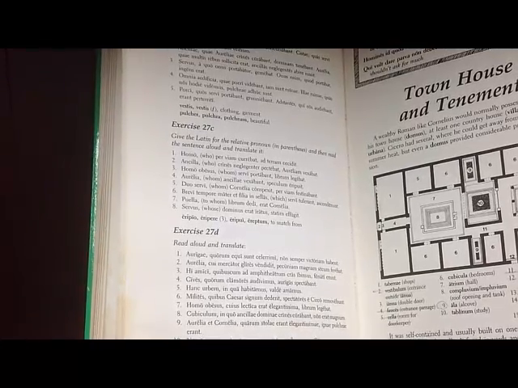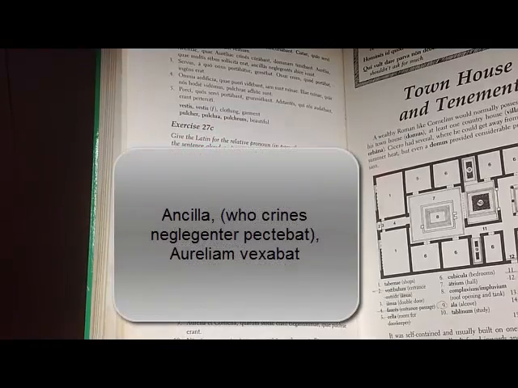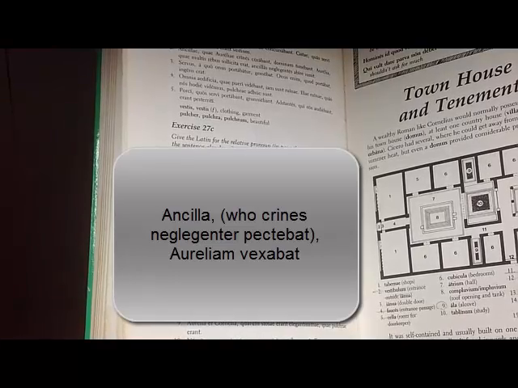Alright, now let's look at the second one. Ancilla, blank, crines negligenter pectebat, Aureliam vexabat. So we look at this again, and again, we translate the part of the sentence that doesn't require the relative clause first. So, Ancilla Aureliam vexabat. The slave girl was annoying Aurelia. Now, if you were tempted to translate Aurelia as the subject, well, it ends in am, and it's a noun. It's accusative. Please don't make that mistake.